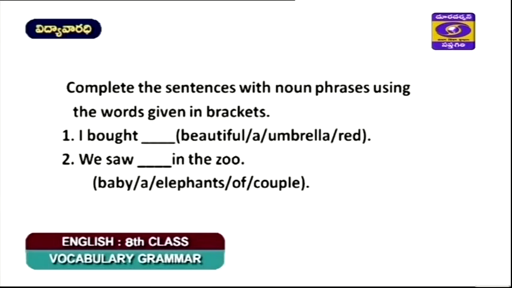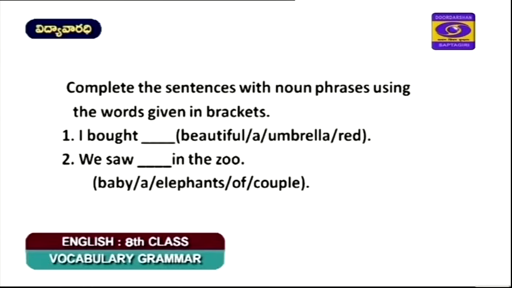Beautiful, a, umbrella, red. So these are the four words, which word is more important? Let us identify that. If we judge correctly, umbrella is the right word because it is the only noun that we can find in the phrase. Now let us look at the other words. Beautiful, a, and red. Three more words are there.